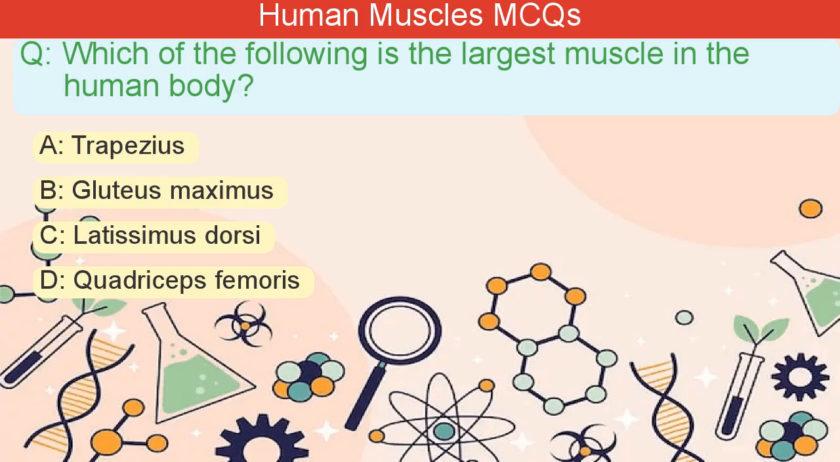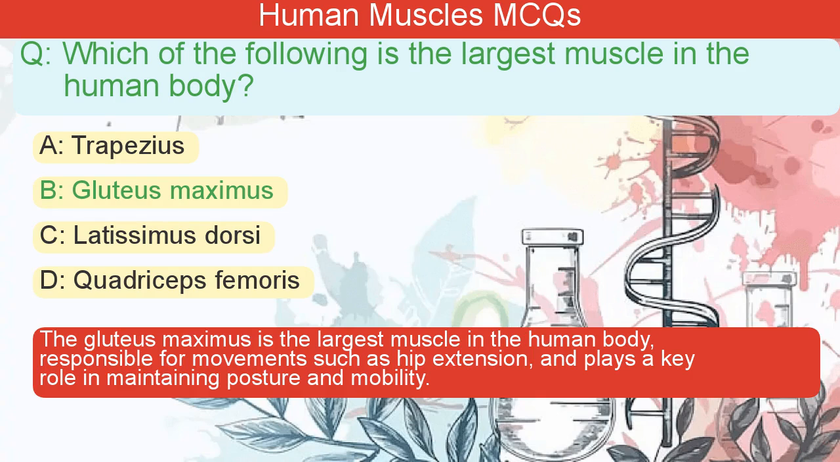Which of the following is the largest muscle in the human body? A. Trapezius. B. Gluteus maximus. C. Latissimus dorsi. D. Quadriceps femoris. The correct answer is B. The gluteus maximus is the largest muscle in the human body, responsible for movements such as hip extension, and plays a key role in maintaining posture and mobility.